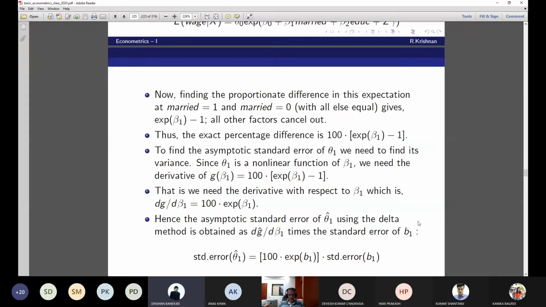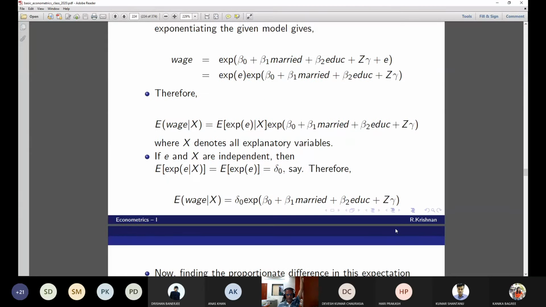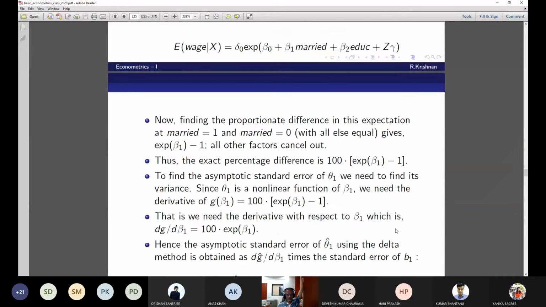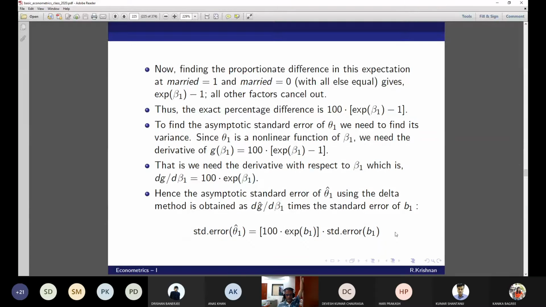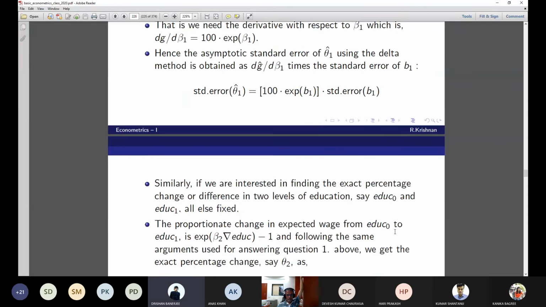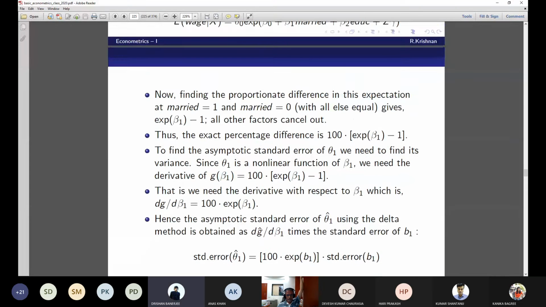How did we get that standard error of theta 1 hat?